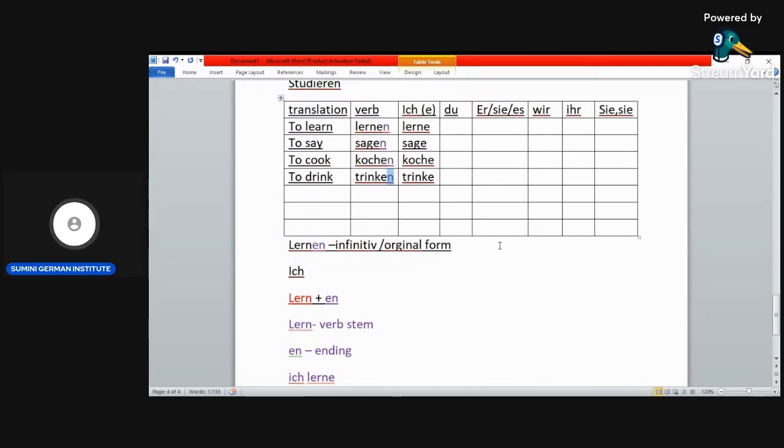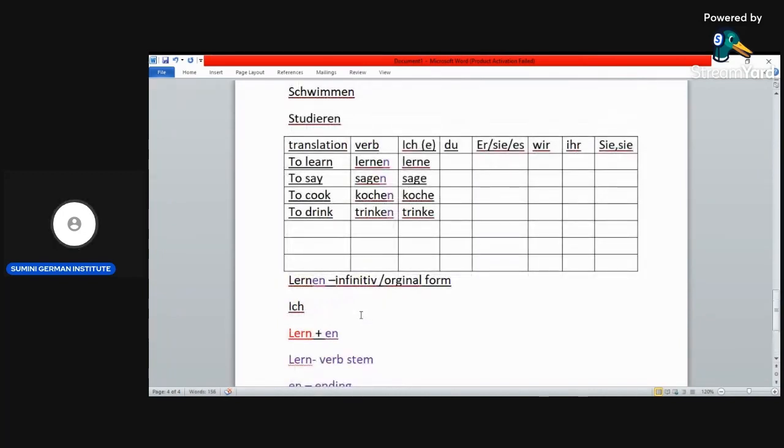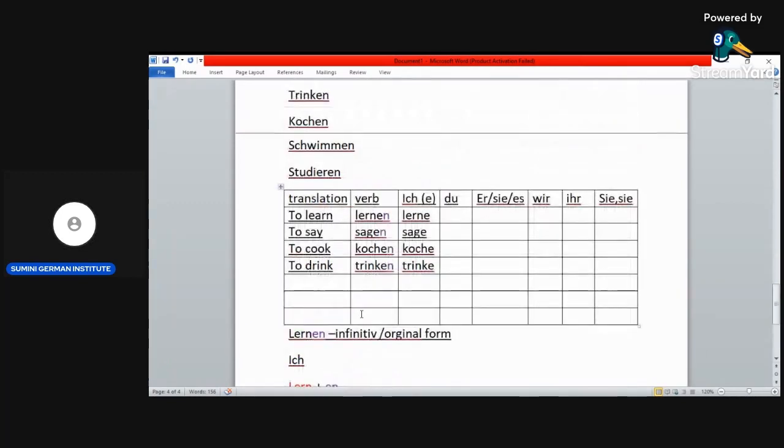Okay, for example, you can take ich lerne. When I say ich lerne, I mean I am learning, or I learn, the present tense. So what we are conjugating is in the present tense, not the past. The past you're going to learn later. We are conjugating in the present tense. So when you conjugate, the purpose of conjugating the verbs is to form a grammatically correct sentence.